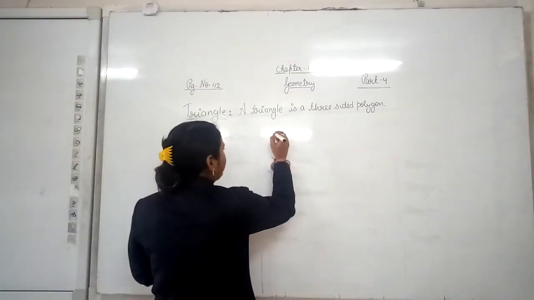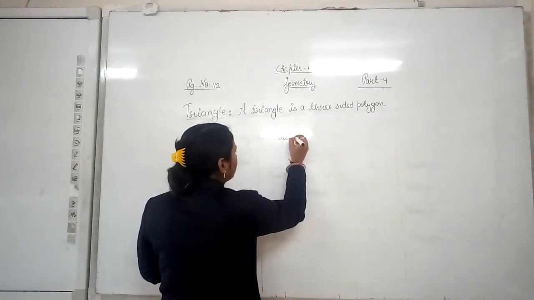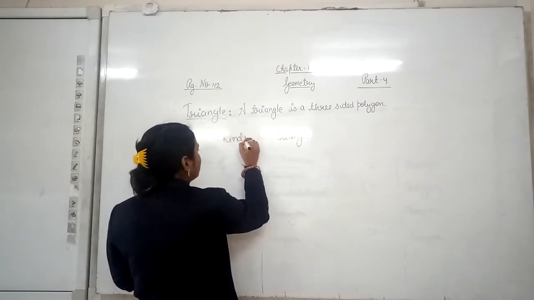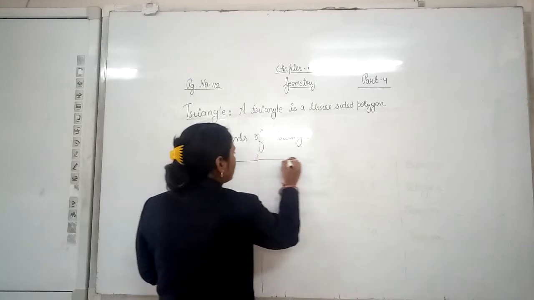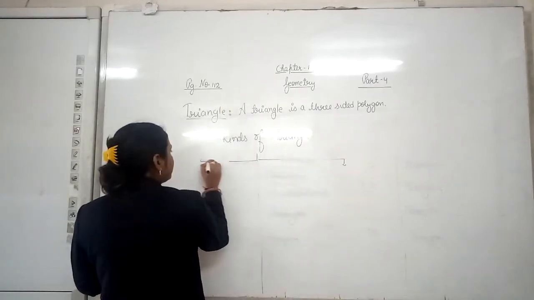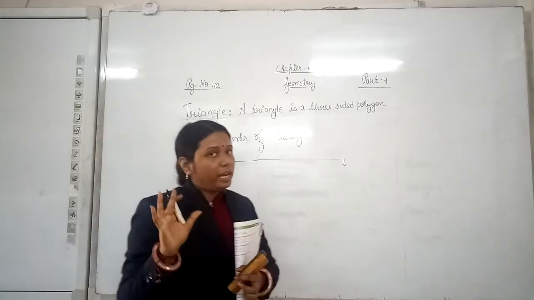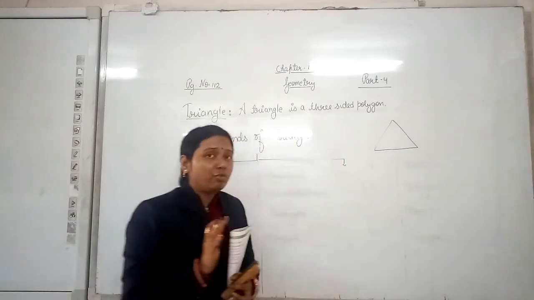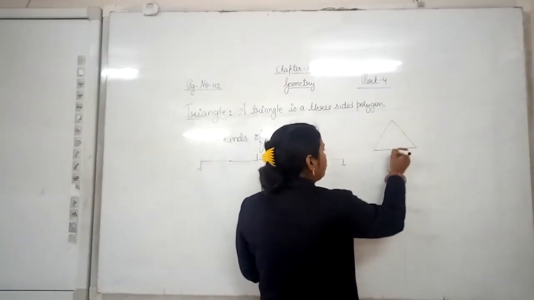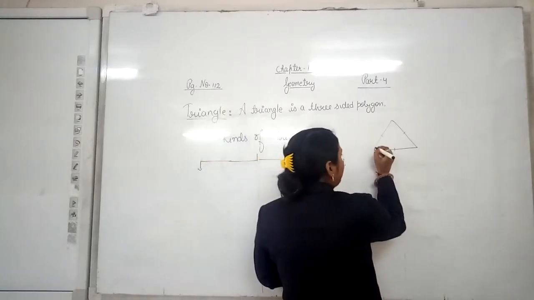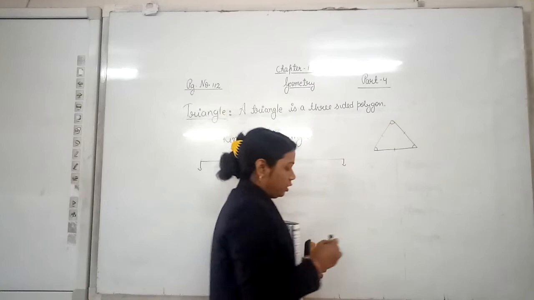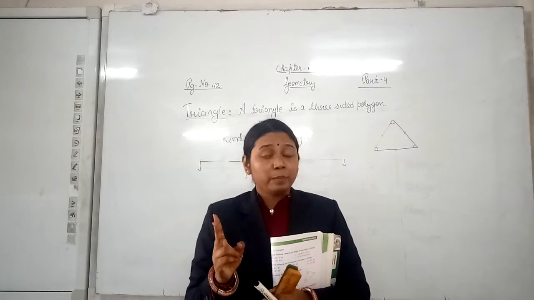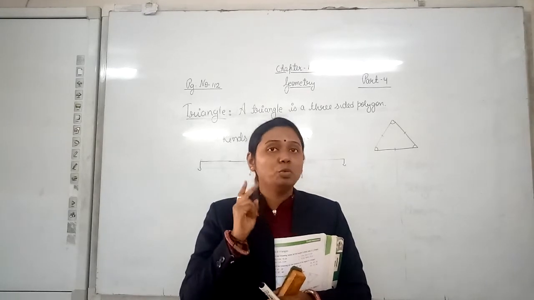So here I am writing kinds of triangle. We can classify triangles on two bases. You all have observed a triangle, you all know that it's a triangle. A triangle has three sides, 1, 2, 3, and it has three angles, 1, 2, 3. So in a triangle we have two things, sides and angles. So we can classify triangles on two bases.